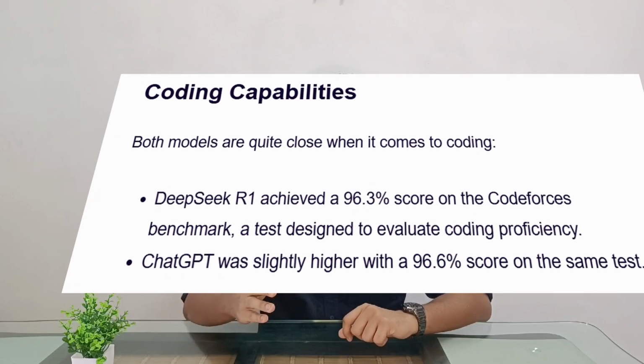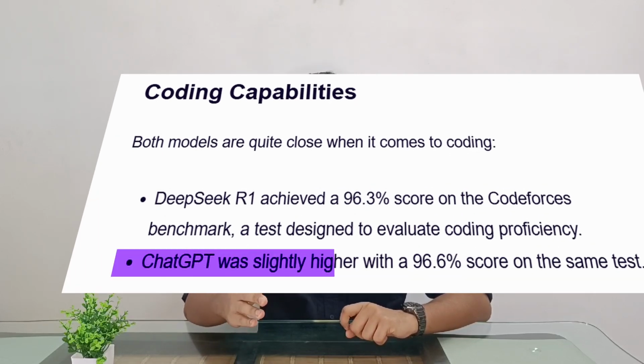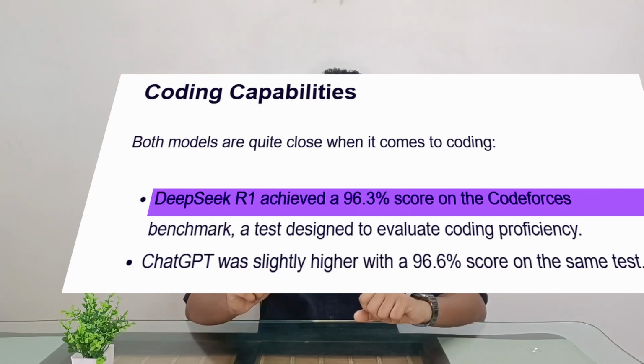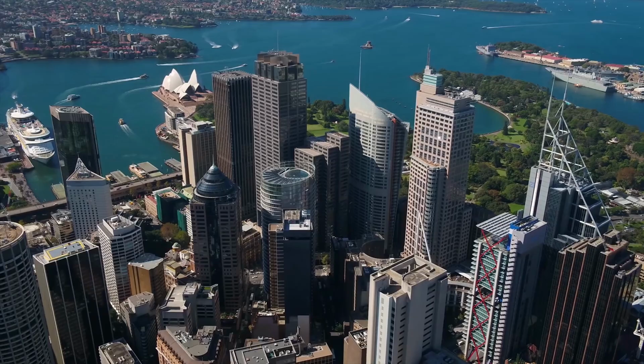People on the internet say that DeepSeek is better than ChatGPT at coding. But if we look at the scores of DeepSeek and ChatGPT on the Codeforces benchmark, ChatGPT has achieved a score of 96.6%, whereas DeepSeek lags a little behind with a 96.3% score on the Codeforces benchmark. But I still think that DeepSeek is better than ChatGPT at coding, but only for big companies and startups who are building tech products. Mainly because of two reasons.